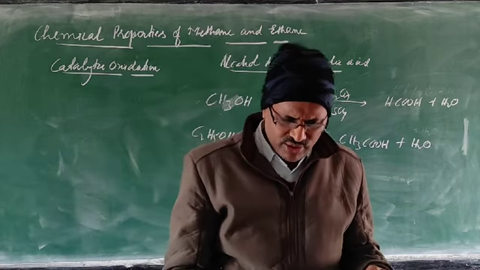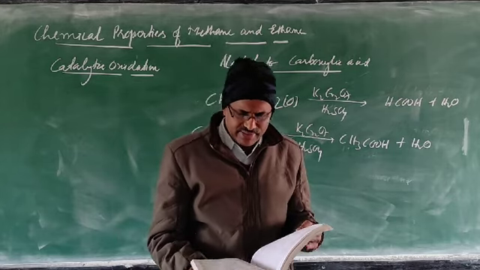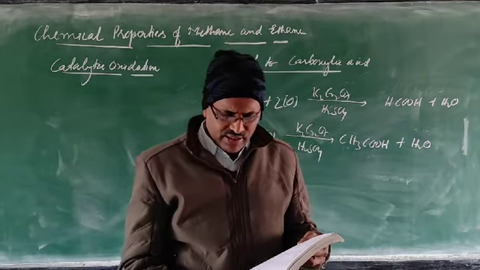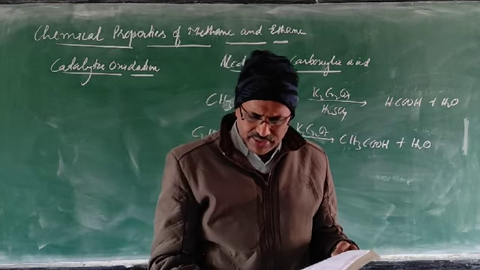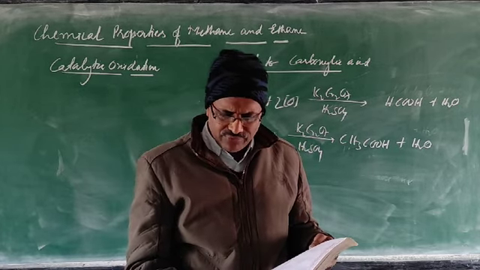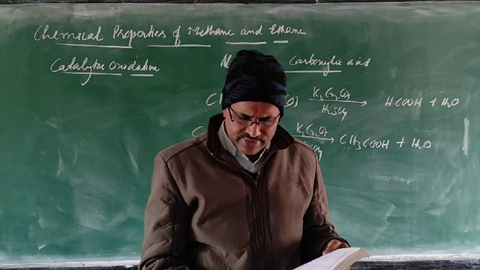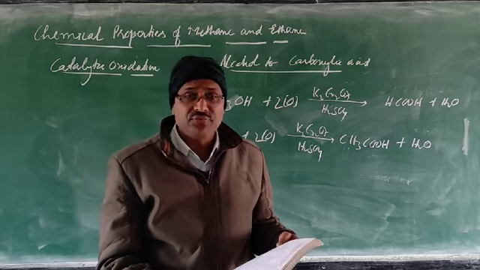Now next you see the pyrolysis reaction. This pyrolysis is not given in the syllabus. Then next is uses of methane and ethane. It is given in the syllabus. So just see illuminants and domestic fuel in the form of natural gas or gobar gas. Hydrocarbons have high calorific value. They are easily combustible and the reaction is exothermic, releasing heat energy. Hence they are excellent fuel.